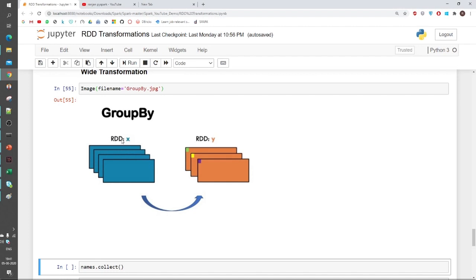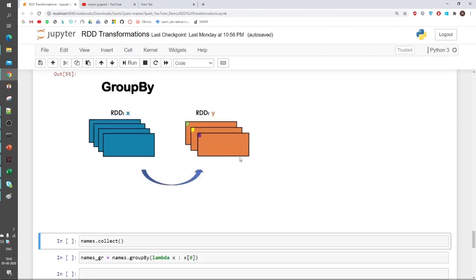I will show you. This is my first RDD in which I have four partitions. What I want to do is grouping by, so I just want to create separate groups. I can create groups on the basis of sex, male or female, or on the basis of age, or on the basis of the alphabet. Suppose I have many employees and I want to group them by alphabet. I will create a separate group for each alphabet, or I can create bins for the age. I will show you in the example.